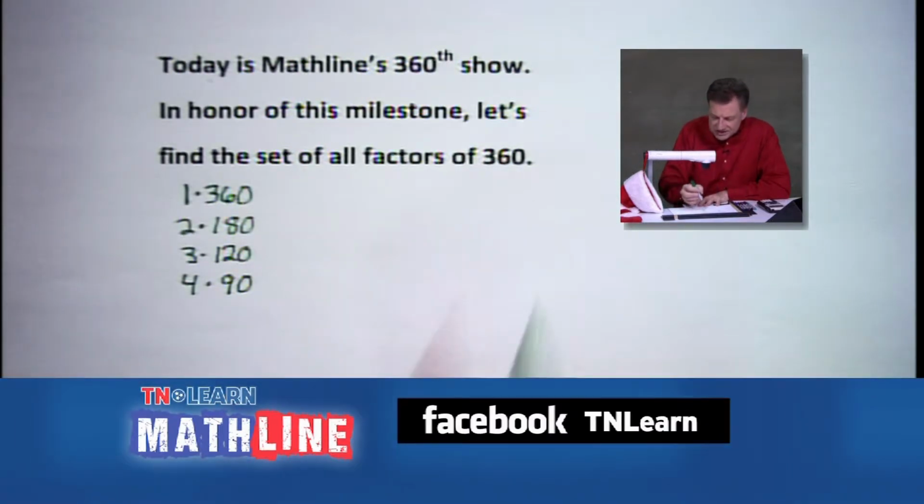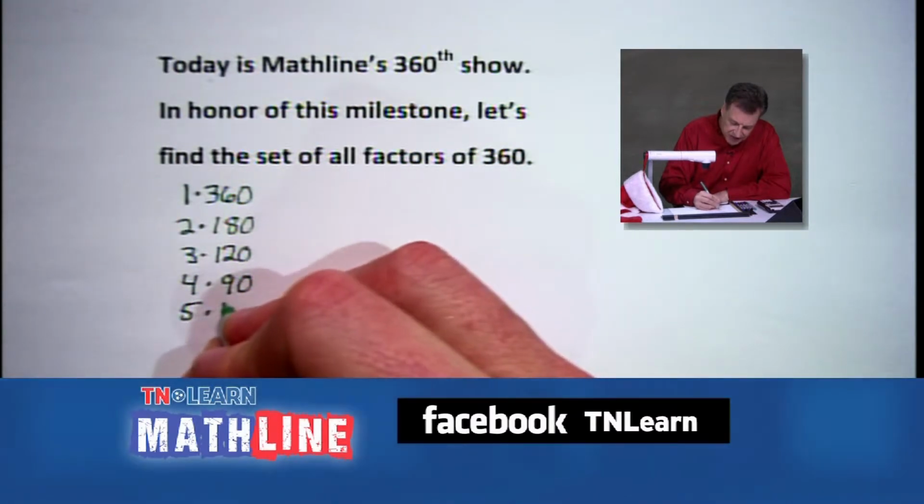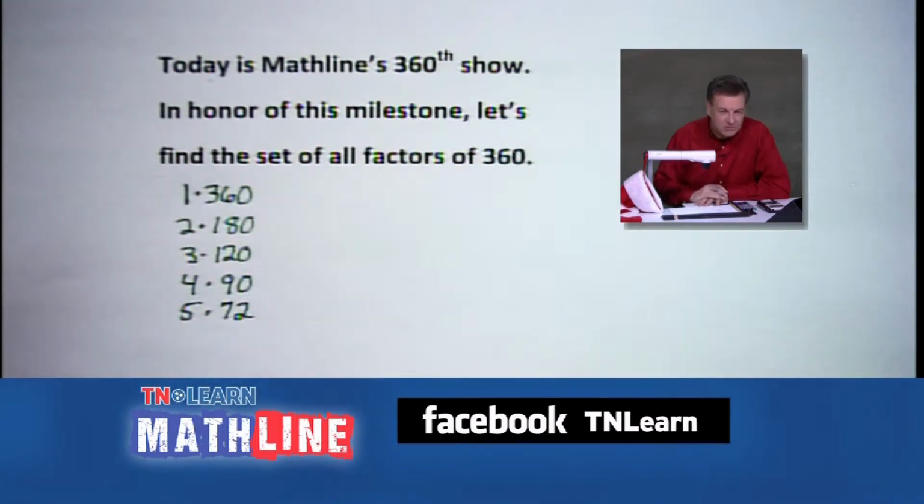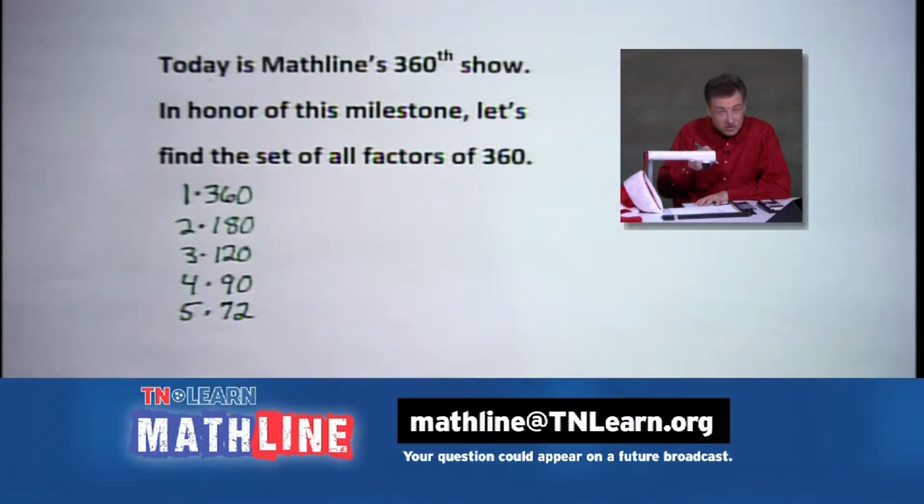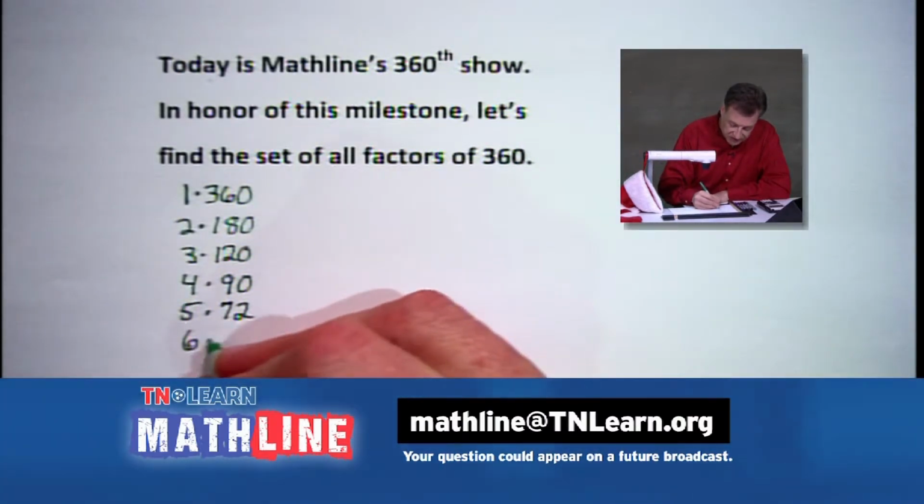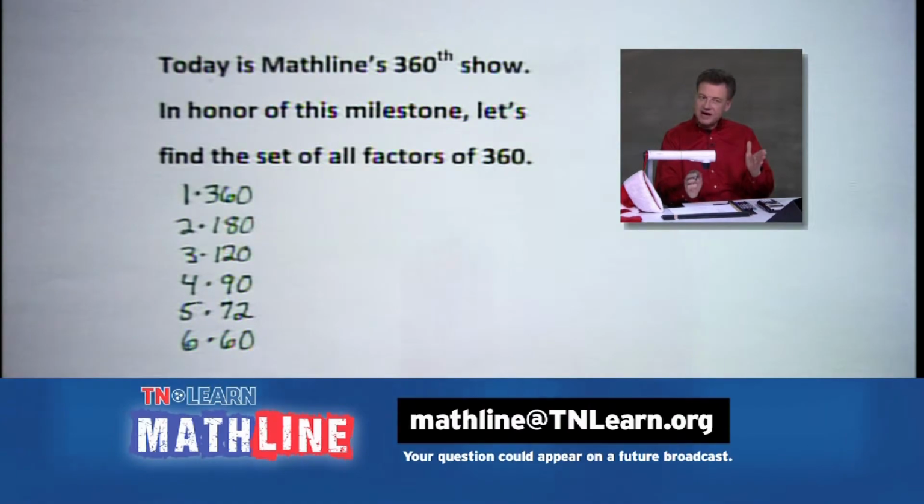5 has to work because it's got a 0 on the end, so it's going to be divisible by 5. So we put 5 times our 72. There's another pair of factors. And 36, I always think of 6, don't you? Everybody out there always thinks of 6. So 6 times 60. Whew, we are still pretty far apart here, all right? We've already got 6 pairs. Let's see what else happens.